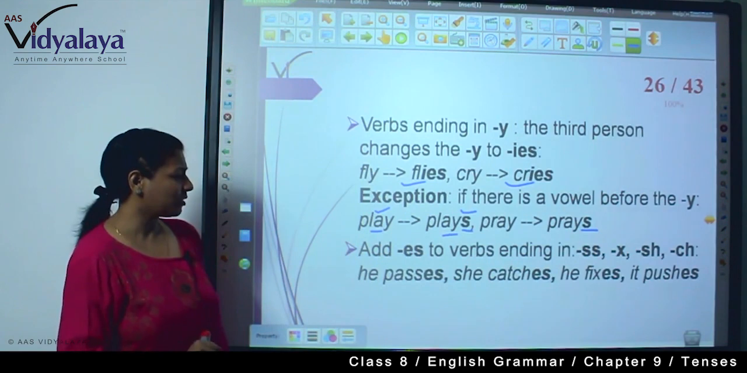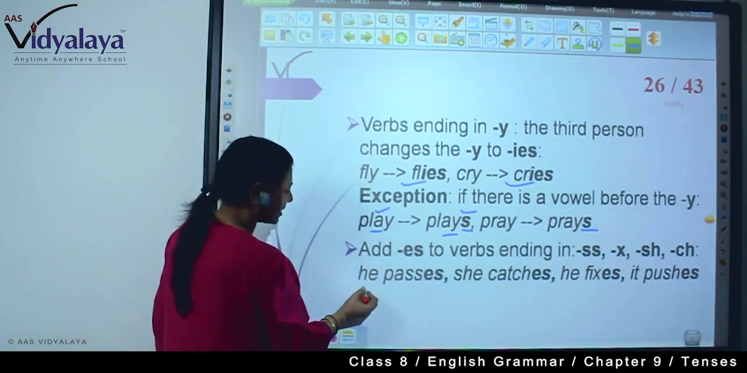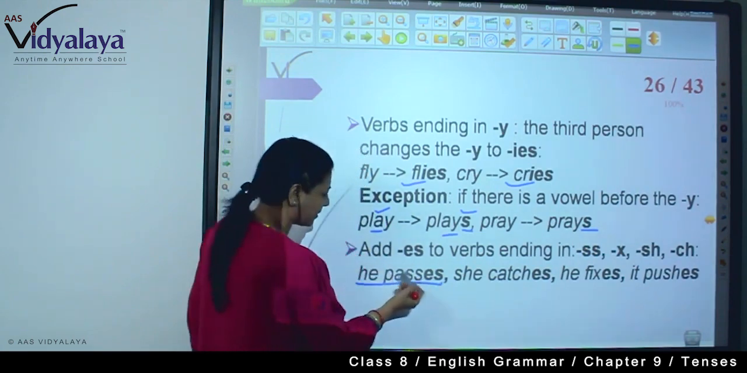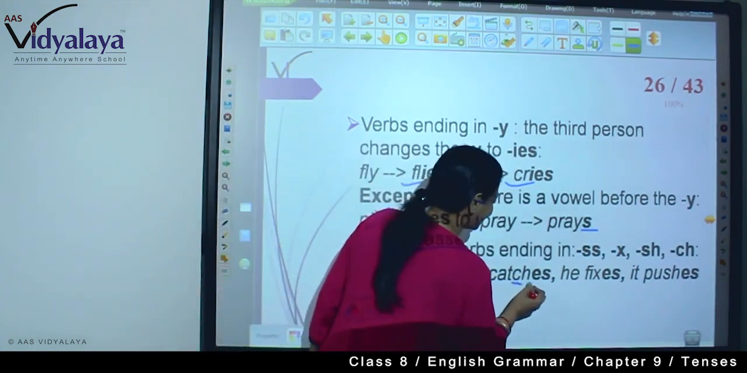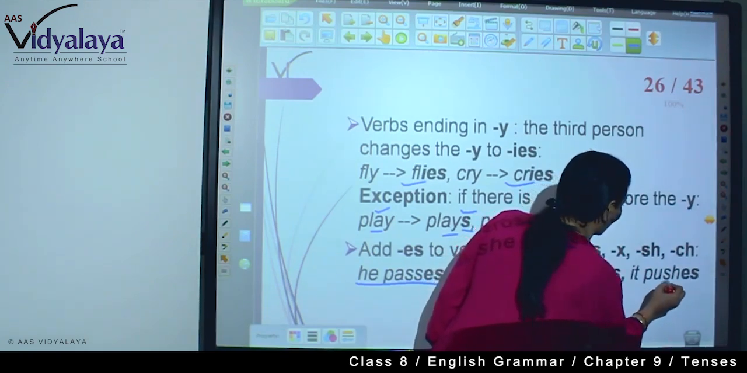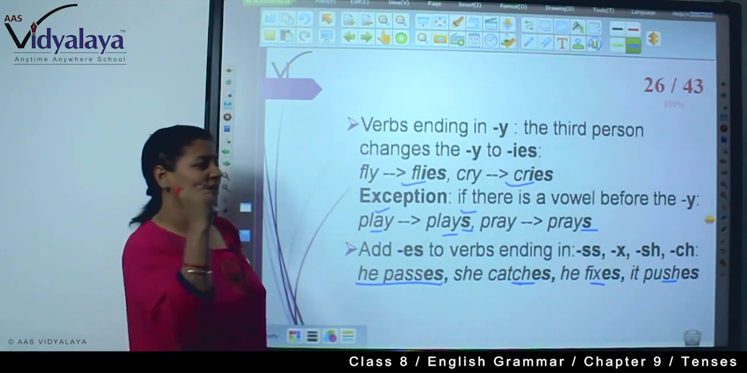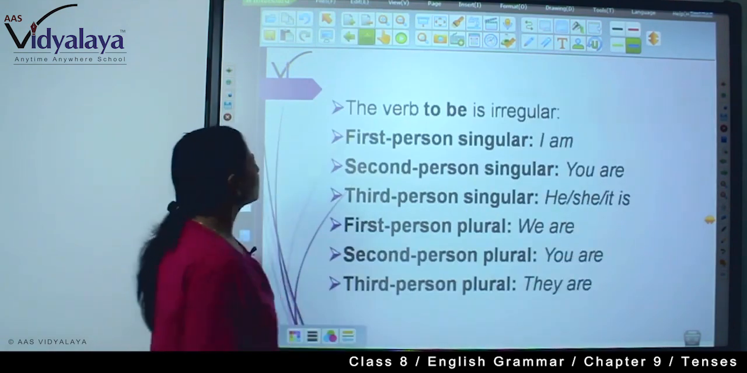Now add es to verbs ending in double s, x, ch, sh. For example, he passes, double s is here. She catches, ch is here. He fixes, x is here. It pushes, sh is here. So whenever these endings are there, you will have to write es.